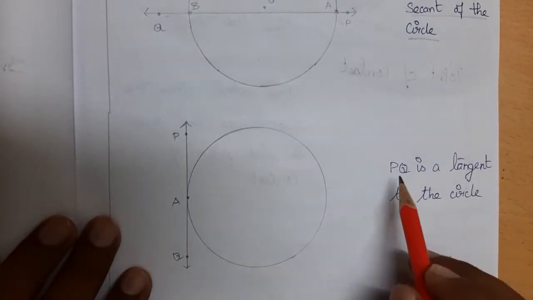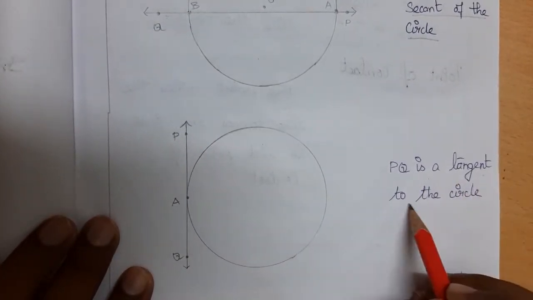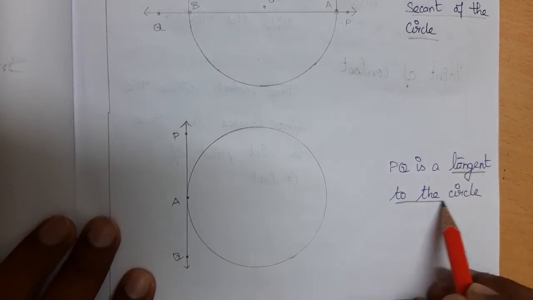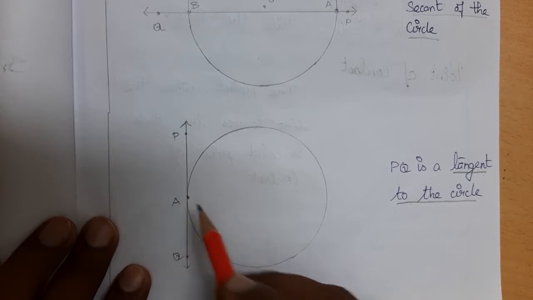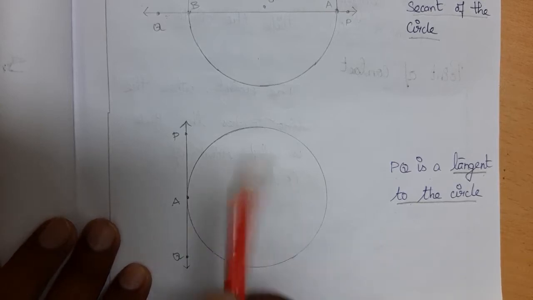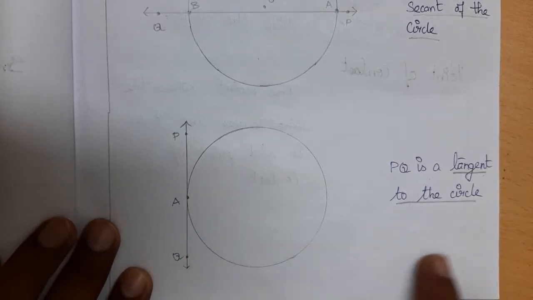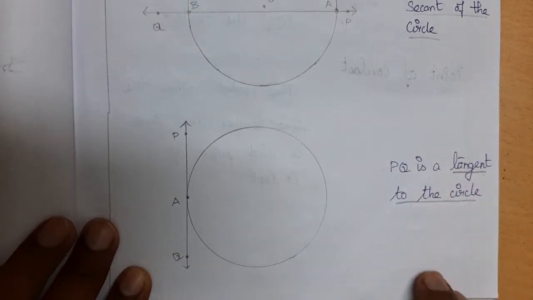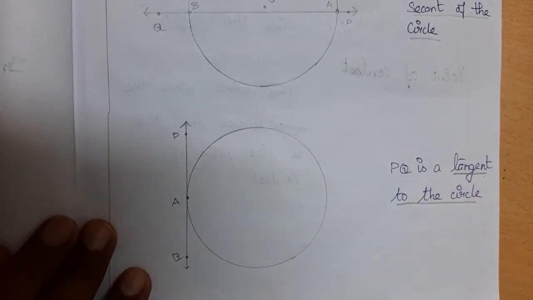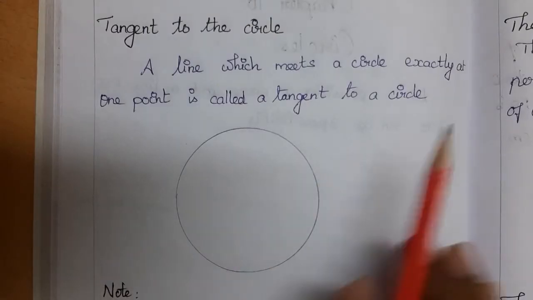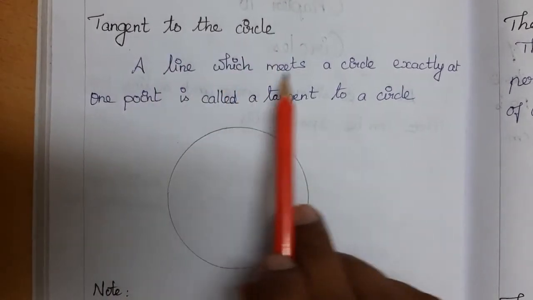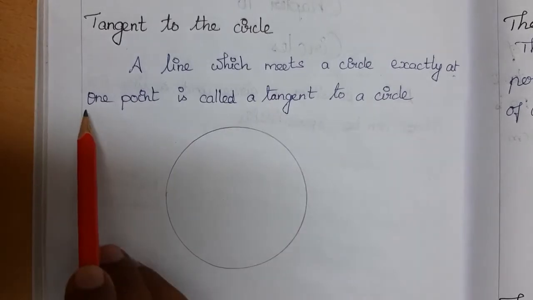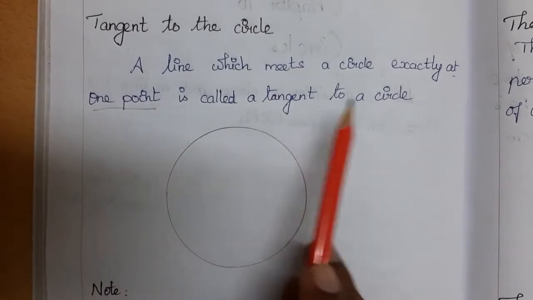And finally the PQ is a tangent to the circle. We call it a tangent to the circle when it touches only a single point on the circle. So in this chapter we are going to concentrate on the tangent to the circle. Here is a formal definition for tangent to the circle. A line which meets a circle exactly at one point is called a tangent to the circle.